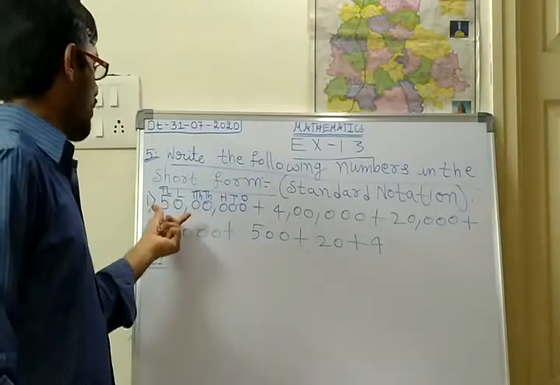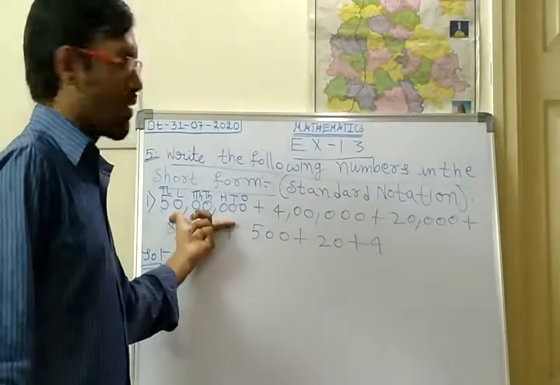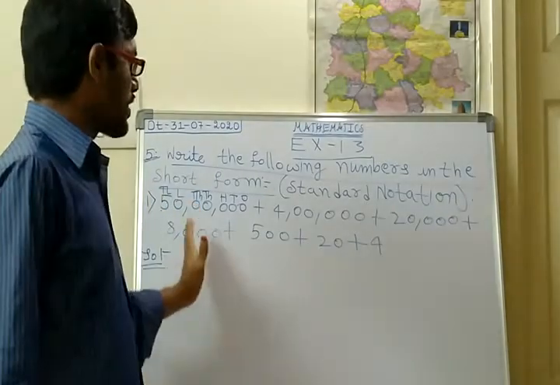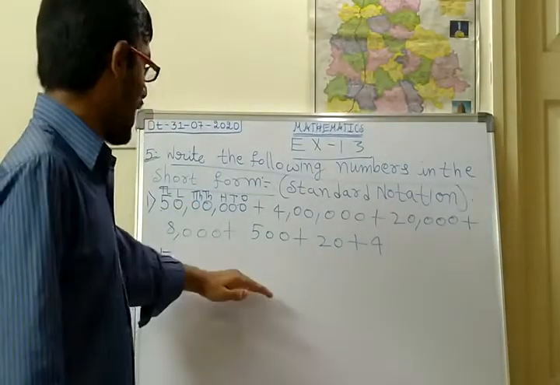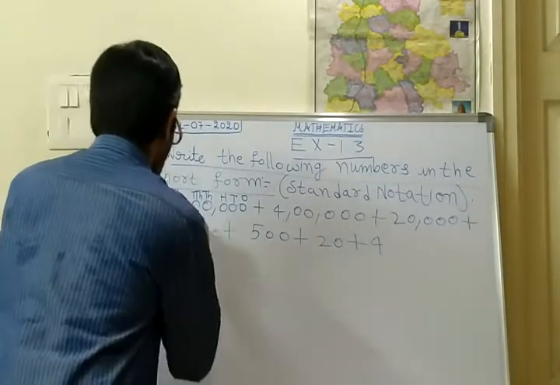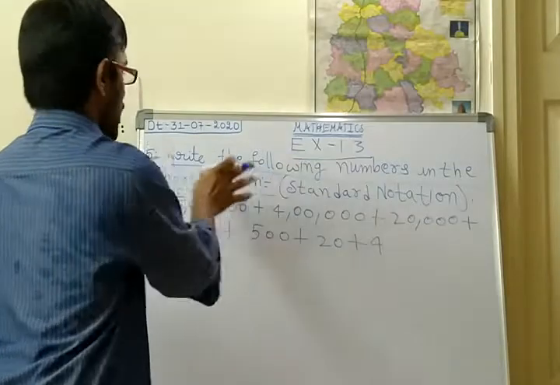The first number is the biggest number, and it starts with the 10 lakhs place.